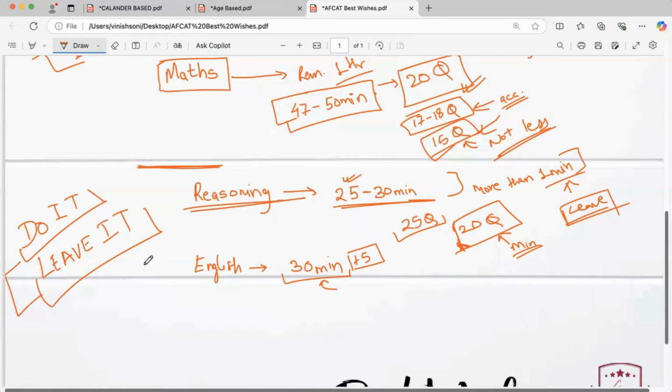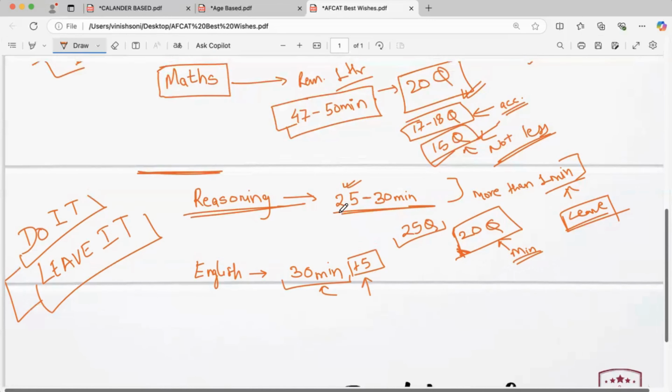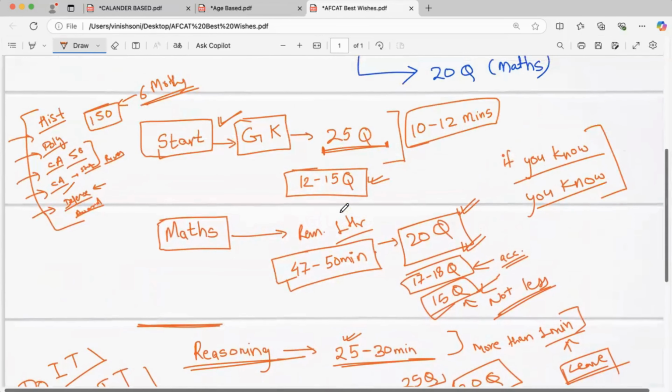And in the remaining 5 minutes, go through the questions which you feel you can find an answer for. If you go like this, you will easily be able to see all the questions in time and mark the right answers for them.